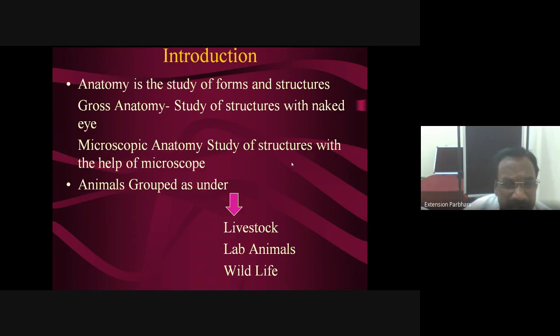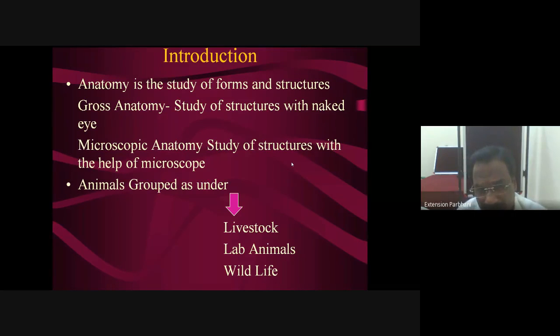Again, when structures are concerned, these are studied in two ways. One, gross anatomy, means the structures or body organs are studied with the help of the naked eye. Whatever is visible that we are describing or studying, that is gross anatomy. And another aspect is microscopic anatomy, in which these structures or body parts we have to study with the help of a microscope. These are two basic aspects.